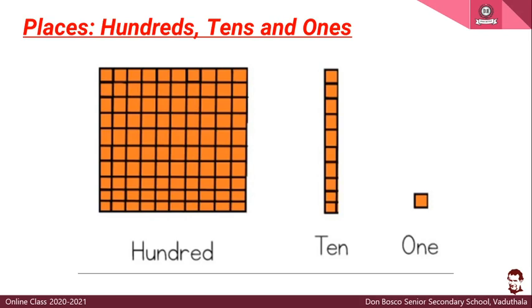Can you see one square there? Can you count how many boxes are there? If you count one by one, do you know how many squares you will get there? How many squares? Can you count? Just count how many squares are there. Did you get how many squares there are? There are 100 squares.